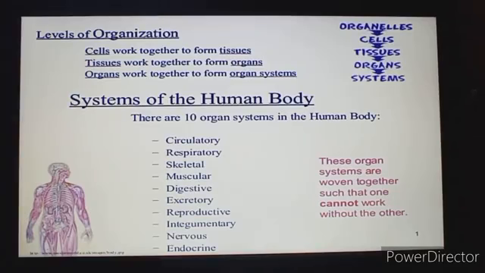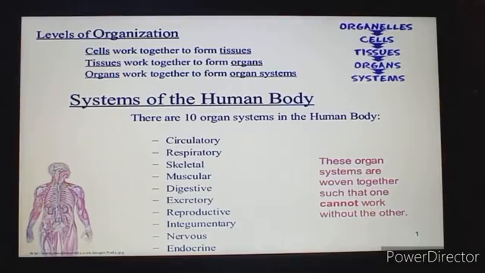In our body, there are 10 organ systems, namely circulatory system, respiratory system, skeletal system, muscular system, digestive system, excretory system, reproductive, integumentary, nervous, and endocrine system. These organ systems are woven together such that one cannot work without the other.